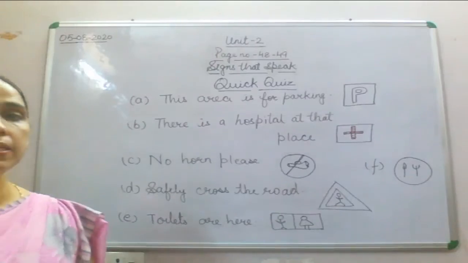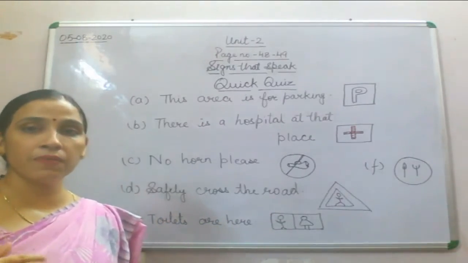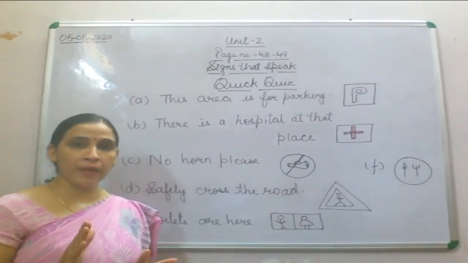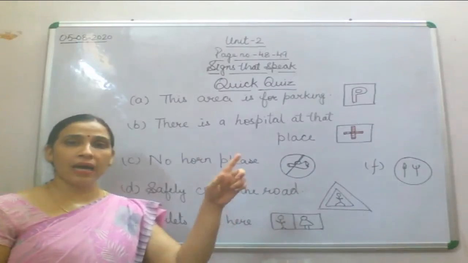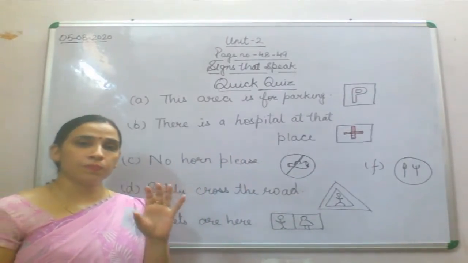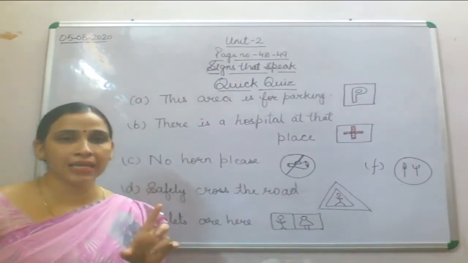Now B part is there is a hospital at that place. Now what kind of a hospital we have? We have the symbol hospital at that place, and you will have been given a rectangle, and one plus sign will be there.